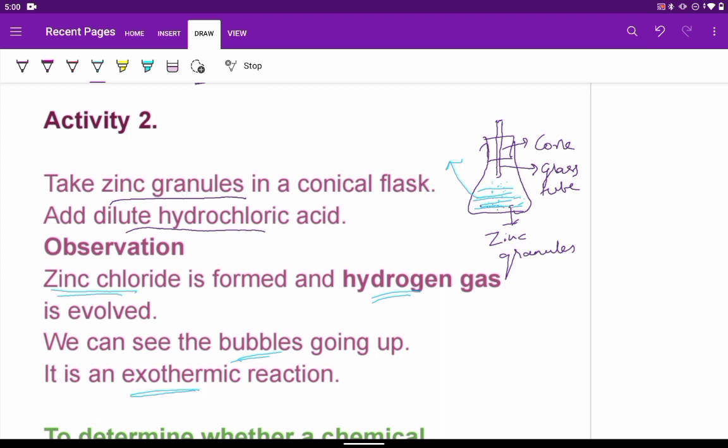We can even take dilute sulfuric acid. Any acid we have to take diluted. The result will be the same. Hydrogen gas evolution will be there in both the cases.